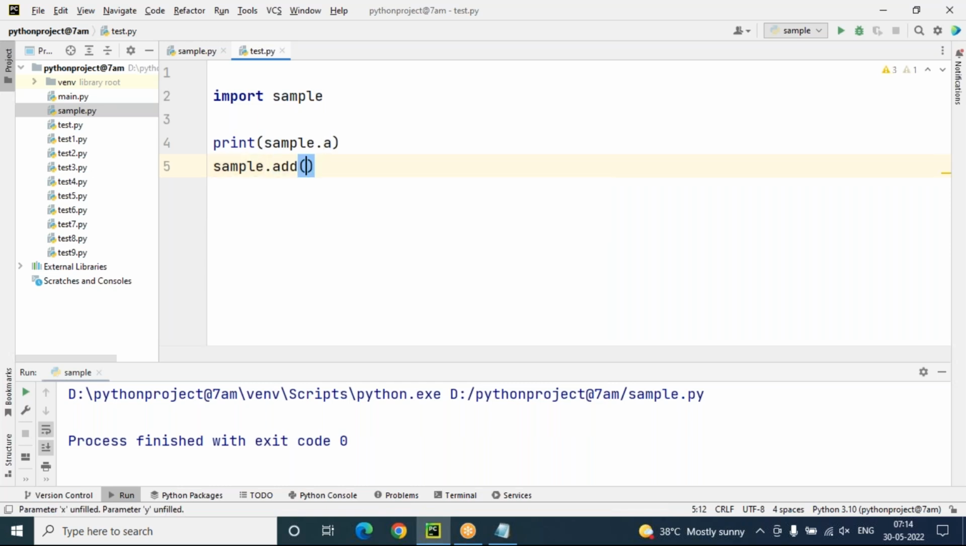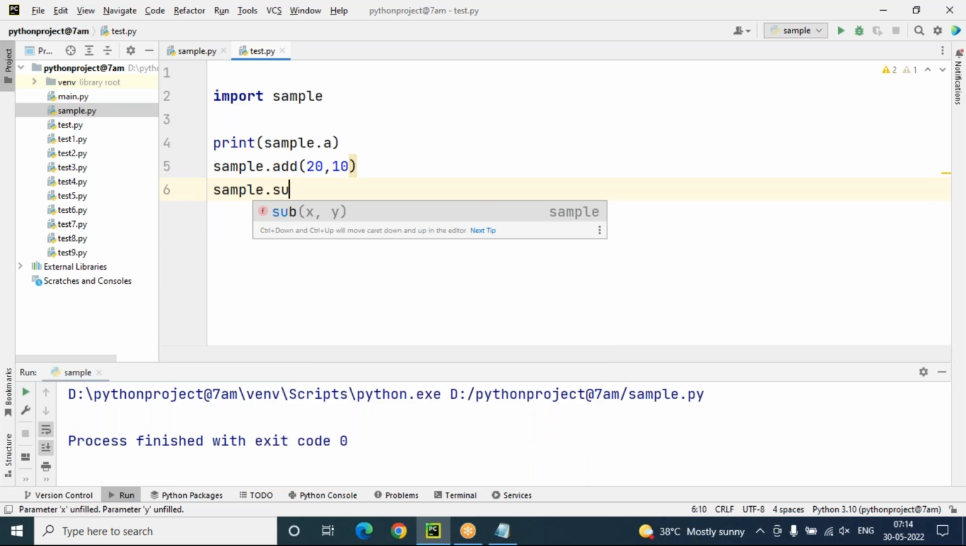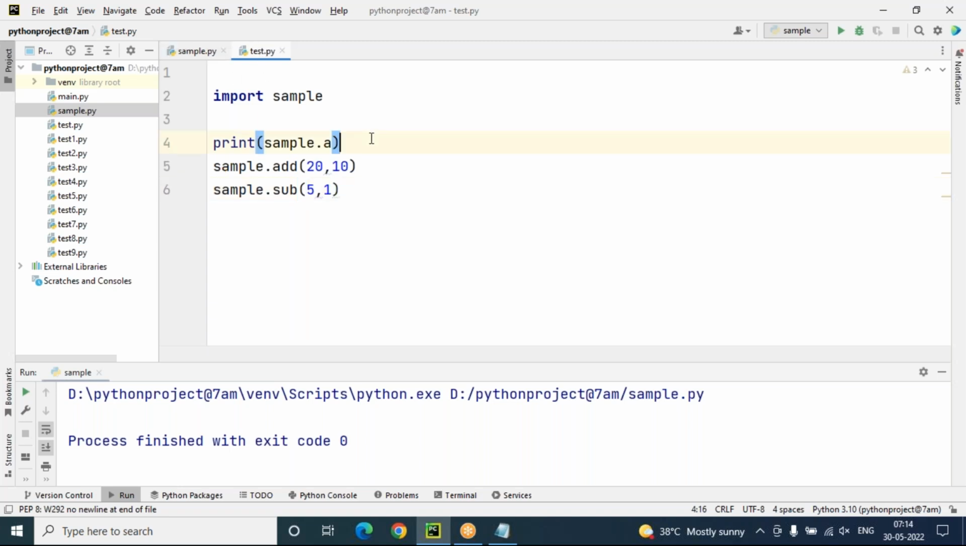Sample.add(20, 10). Next, sample.subtract(5, 1), like this. So I'm going to reuse other program code in this test.py. This concept is called the module concept. Import sample, print sample.a, sample.add function I'm calling, sample.sub function I'm calling, like this.